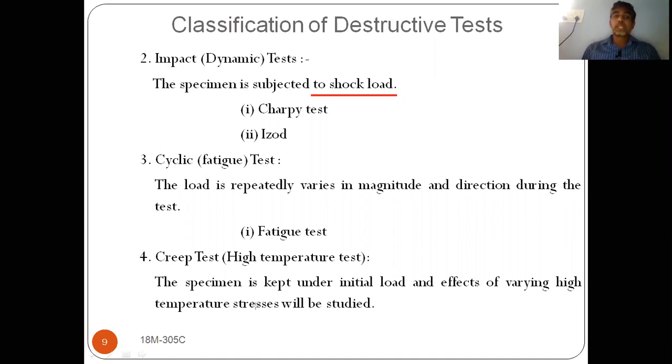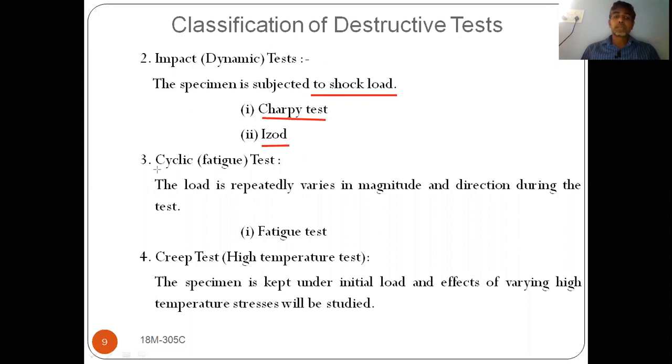To find out the impact strength, we are having Charpy test and IZOD test. So Charpy test and IZOD test are used to find out the impact strength of material. In the competitive examinations, they will ask which testing procedure is used to find out impact strength, Charpy or IZOD. We are going to discuss in detail in the coming session regarding Charpy test and IZOD test.